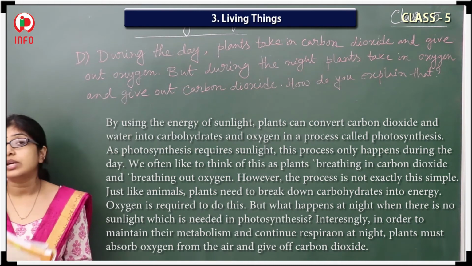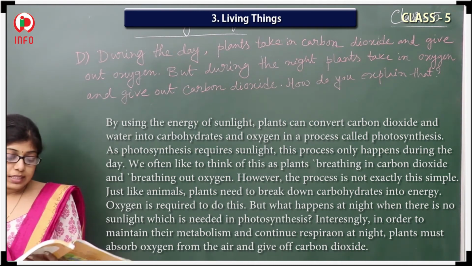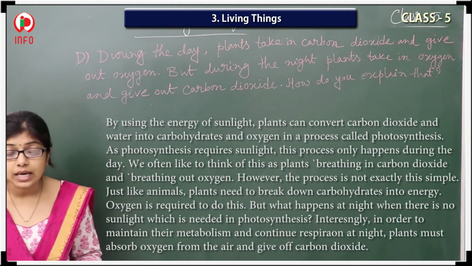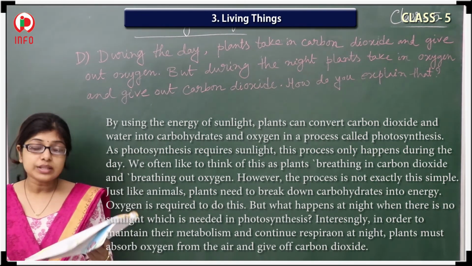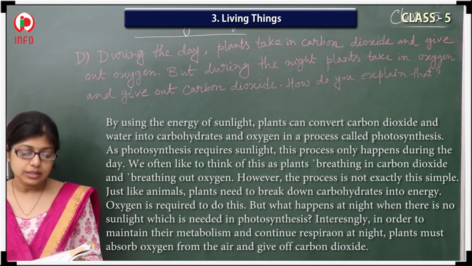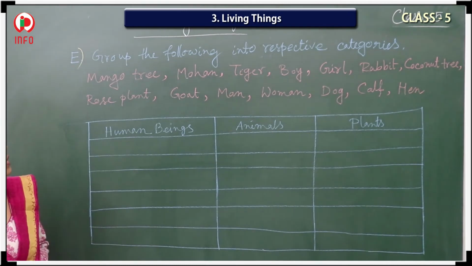That means the plants produce food during the day and they respire during the night. So that's why this is happening. Is it clear?